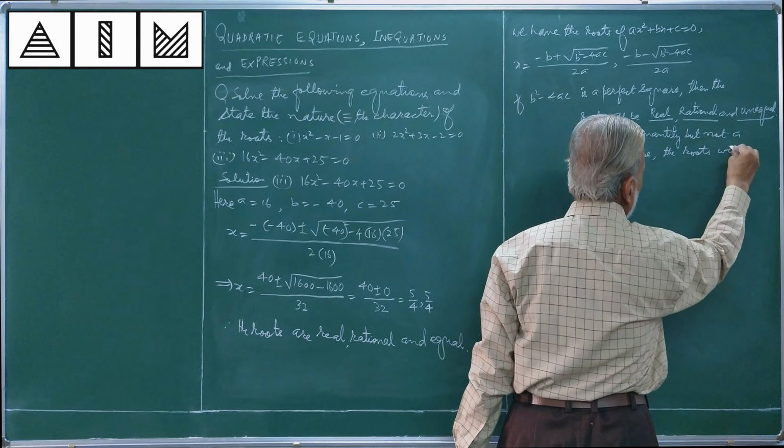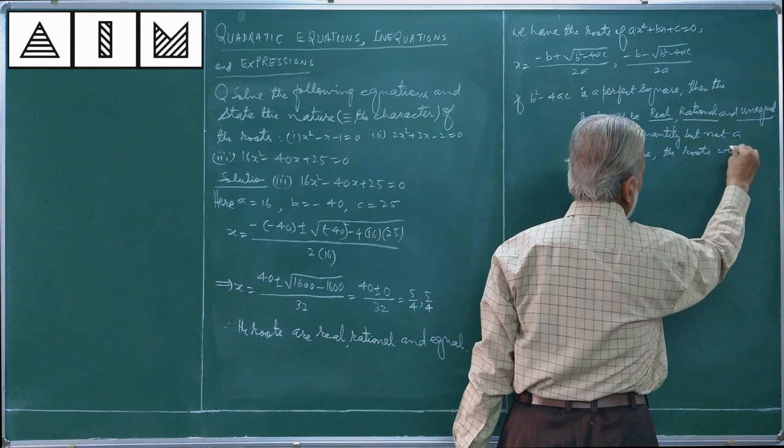As you have seen in the preceding example, roots are real and equal because this part has become 0. Because this part has become 0, 40 by 32 or 5 by 4, whatever you call, it is real, rational